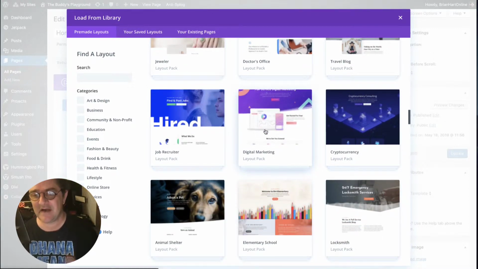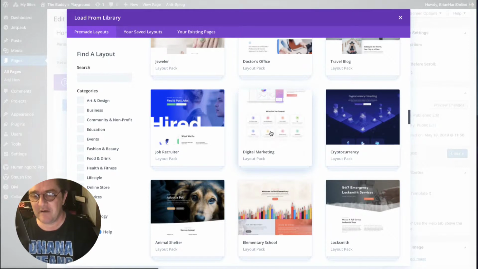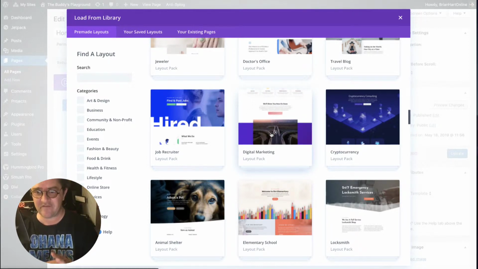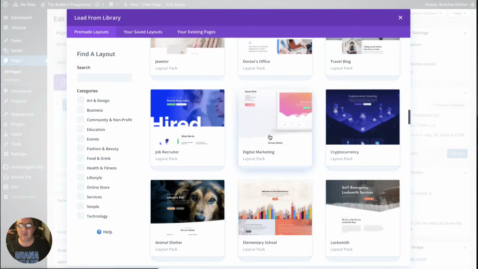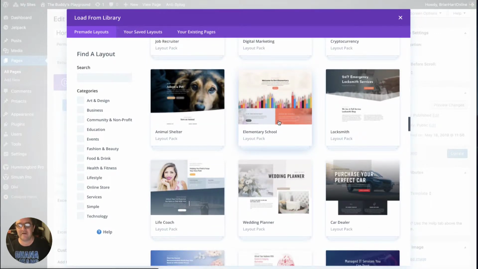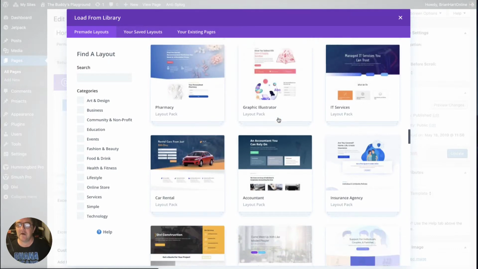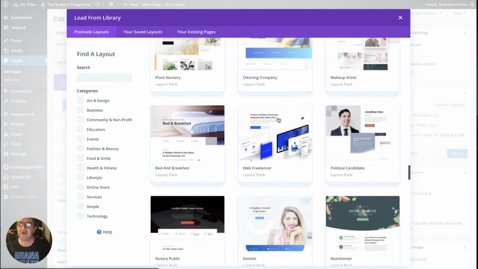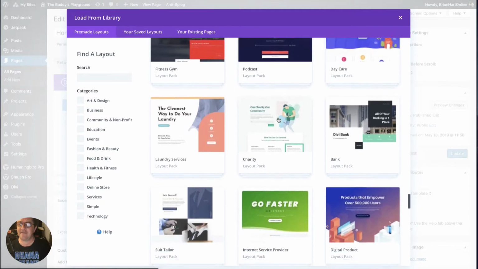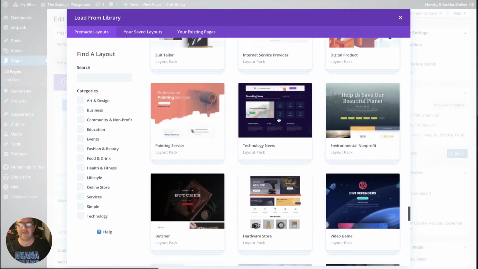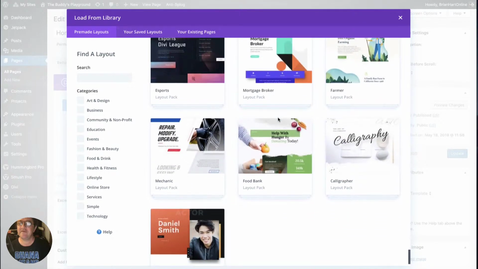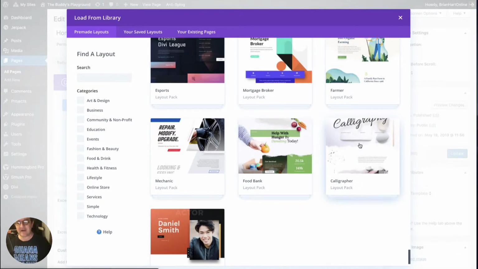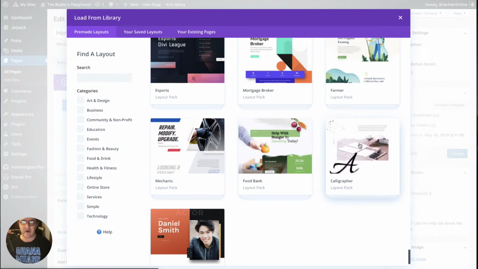Now my main site at the moment is using this theme, but as you can see, it looks nothing like that because I've edited it. But I quite like the layout of that one, and this one's quite good if you're doing an artsy one or a school. And there are some new ones in here. They add these every month. This is the latest, this calligraphy. I can't even say it. The calligraphy one is really good, and I've used that on my other site.